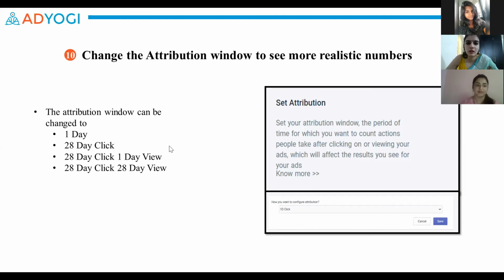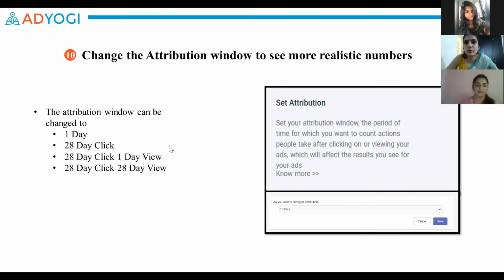So if you're seeing a lot of differences, you may want to switch to 28-day click, 1-day view. If you're advertising in multiple platforms with extremely high budgets, you may also want to switch to 28-day click or 1-day click so that the overlap amongst the platforms is not very high.